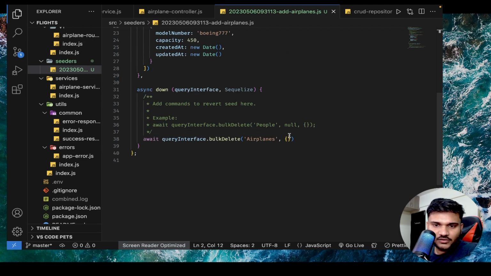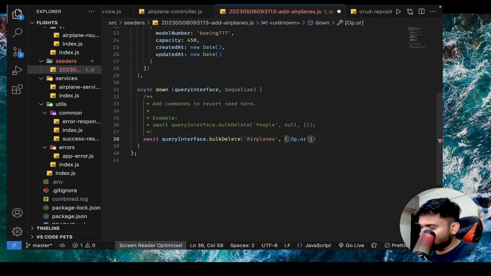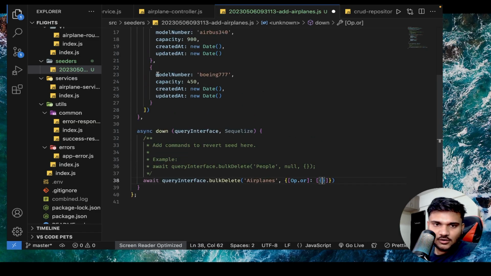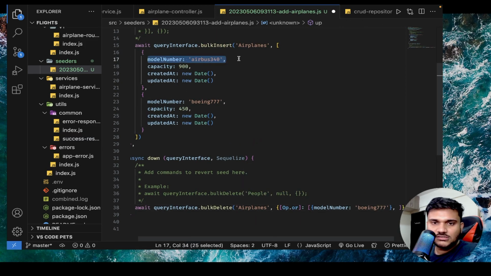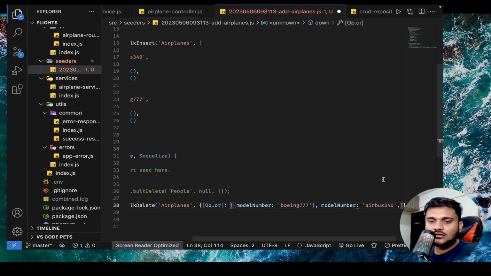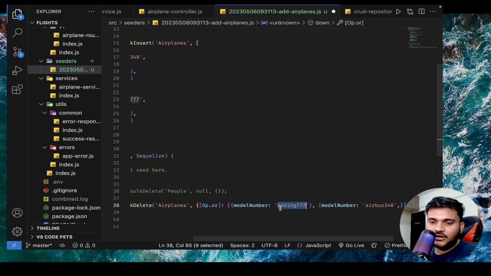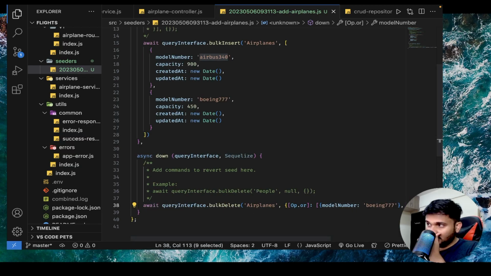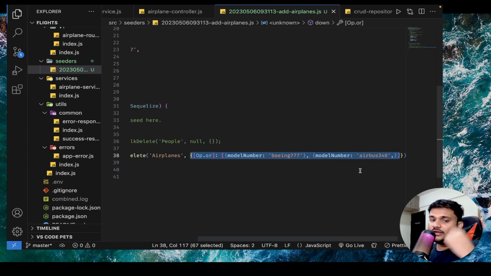Okay, we can say Op.or, right? We'll put an or operator, and then we'll put an array. Inside the array, we will say model number is this, or model number is this. So wherever there is an entry with model number Boeing 777 or Airbus 340, only those entries will be deleted, nothing more, nothing less. If you keep this object plain empty, then all the entries will be deleted.